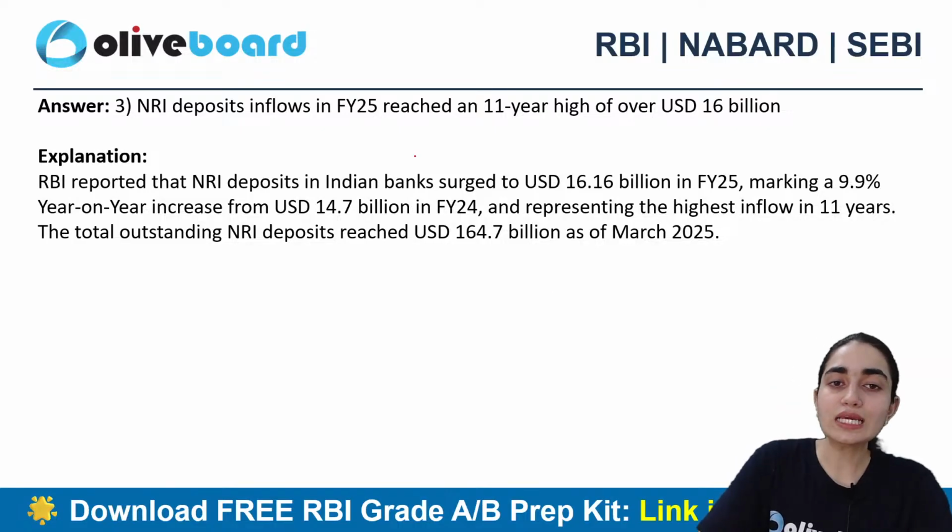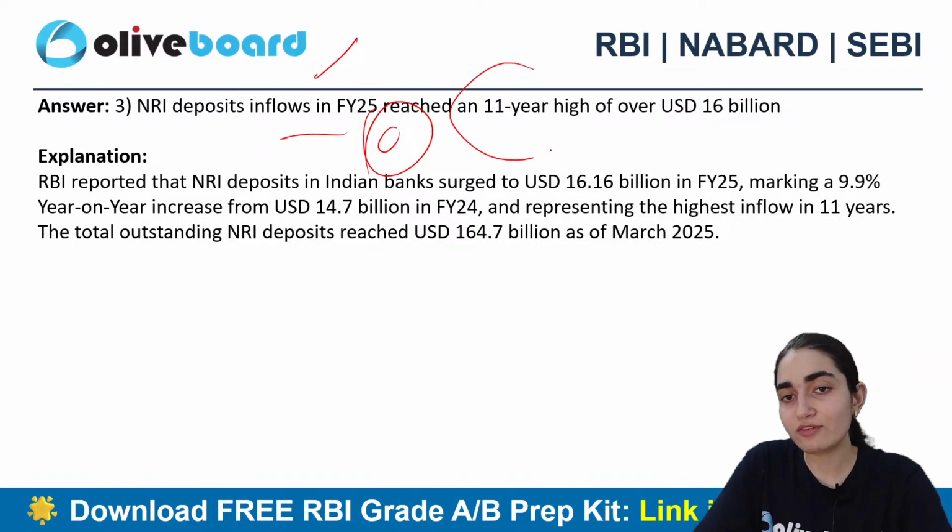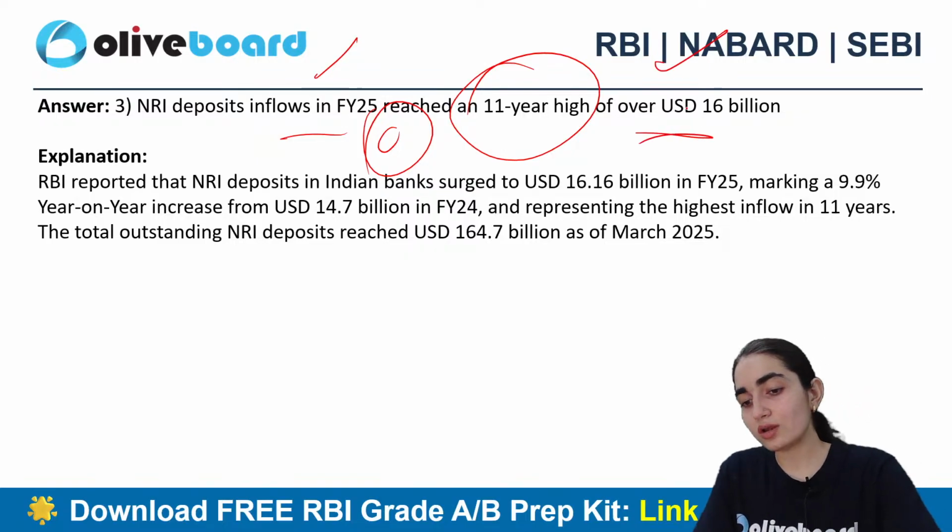All right. So C is the correct answer. NRI deposit inflows in financial year 25 reached an 11-year high of over US dollar 16 billion.